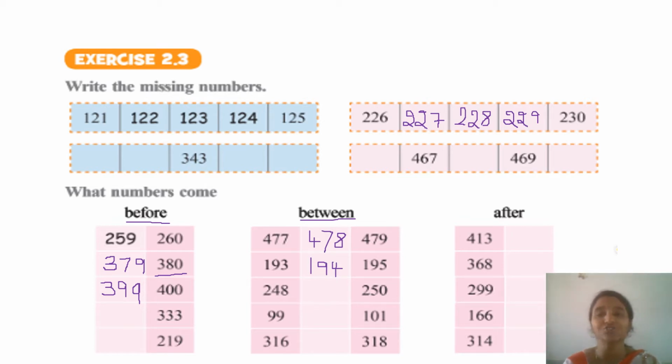And what is this? The last column is AFTER. AFTER means after. You have to write the numbers which come after the given numbers. 413. What comes after 413? 414. Okay. 4, 1, 4. Next. After 368, which number will come? 369 will come. So I am writing 369 over there. Now do the remaining sums for your homework.